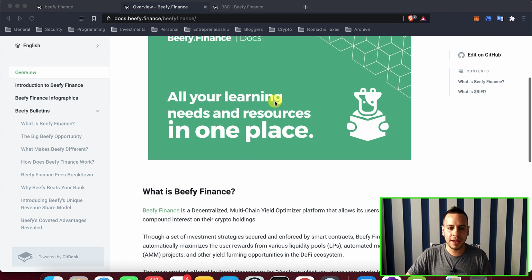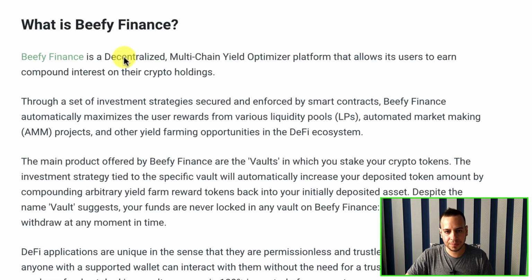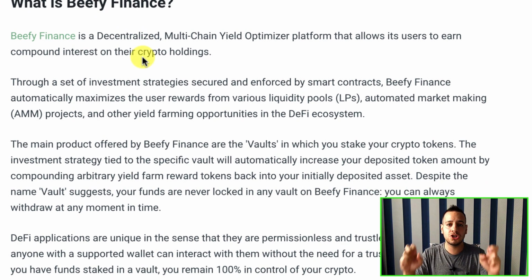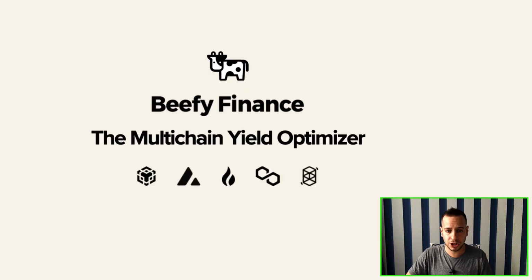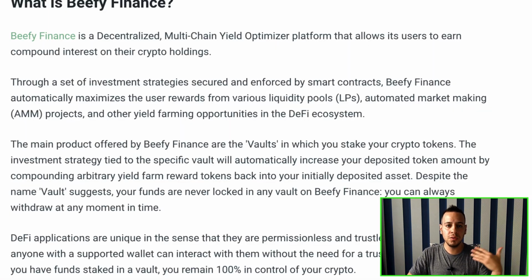So Beefy Finance is basically called a multi-chain yield optimizer. It's a decentralized app that works on multiple chains. It works right now on Binance Smart Chain, Ethereum, Avalanche, Heco, Polygon, and Fantom. A lot of blockchains. Automatically, it wraps up yield farming applications and gives you the option to optimize your yield farming, doing auto compounding and optimizing your rewards basically.